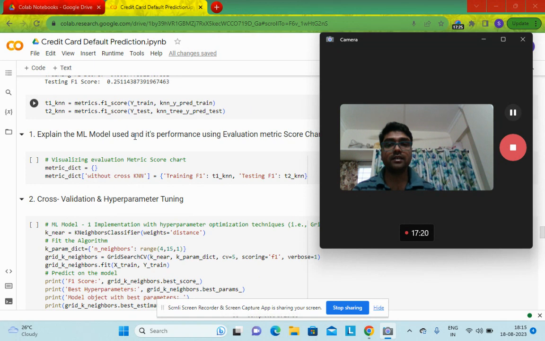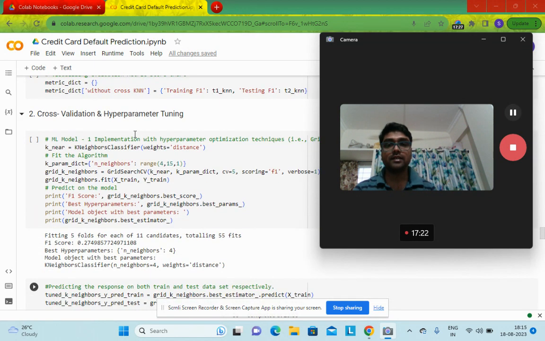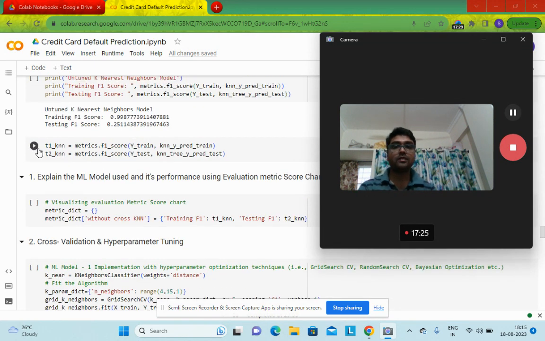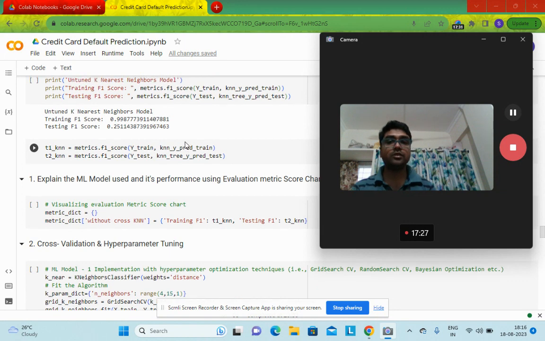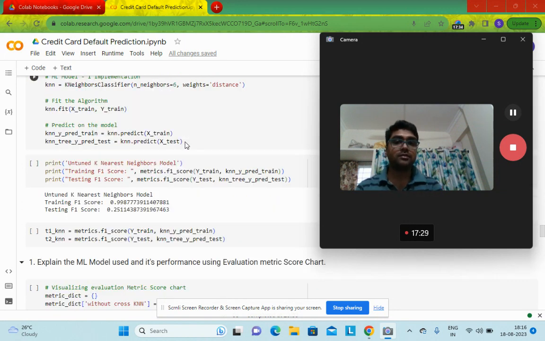After applying the k nearest neighbors, here also one more important thing I have. Since we have a high class imbalance here, I have considered f1 score as our evaluation metric, since f1 score indicates both precision and recall.